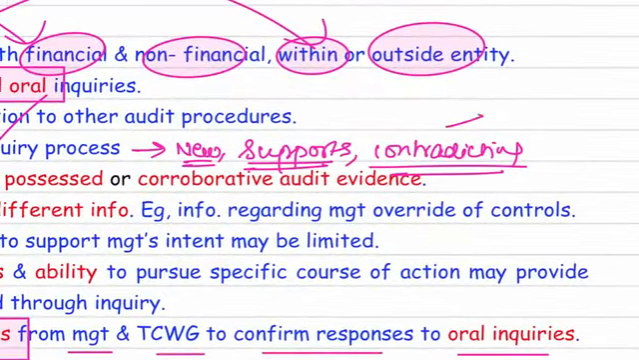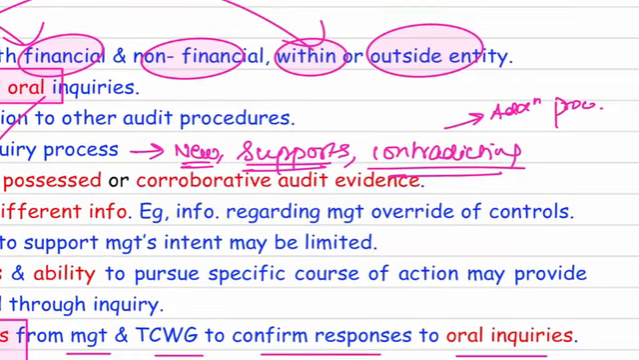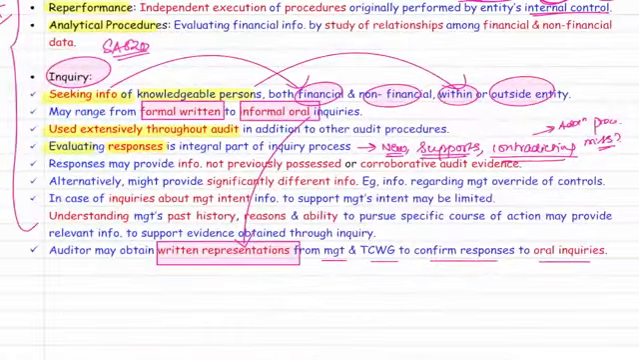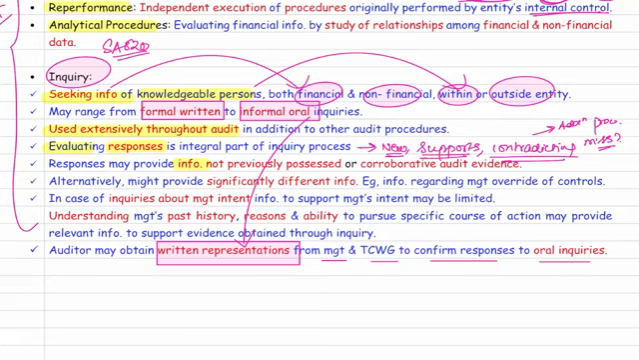If you get contradicting information, you need to do additional procedures to see whether any misstatement exists. So this is what is written here. Responses to inquiry can provide information not previously possessed. That is new information. They can provide corroborative evidence, something which is supporting, or they can provide something which is significantly different, that is contradicting information, like management override of control.